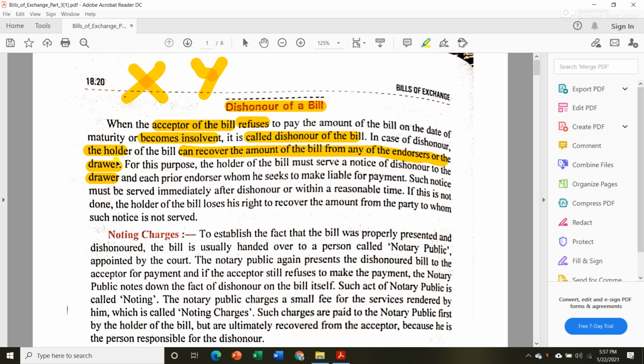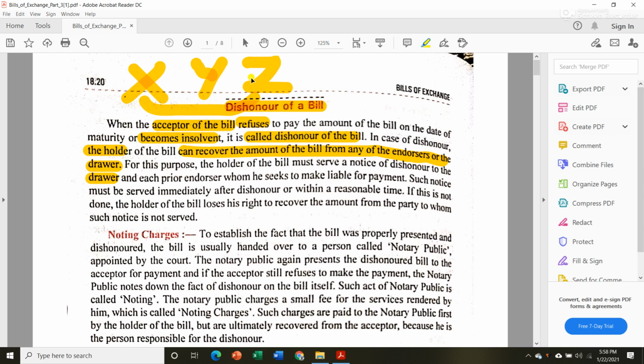Now here we are talking about the holder. It doesn't matter whether X is the holder. Suppose he endorsed it to Mr. Z; now X is not the holder of that bill, he gave it to Mr. Z, and somehow Y became insolvent.